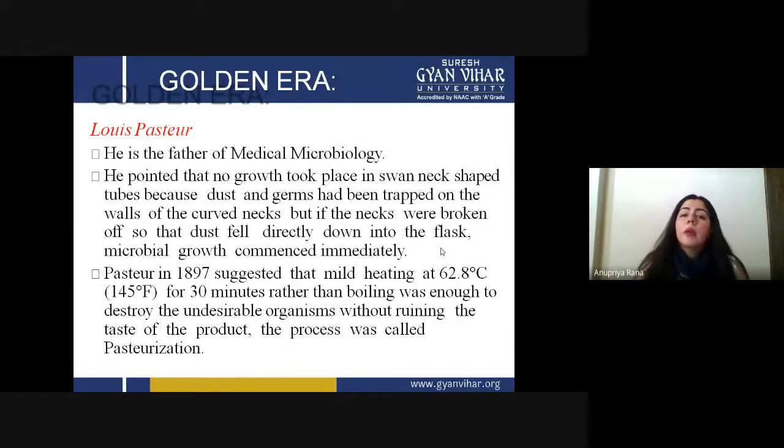At that time, some of the nutrients inside our product can also be destroyed along with the microorganisms. This cannot be good. So, to avoid wasting the taste of the product, Pasteur showed that you can destroy the microorganisms while keeping the taste as it was before.